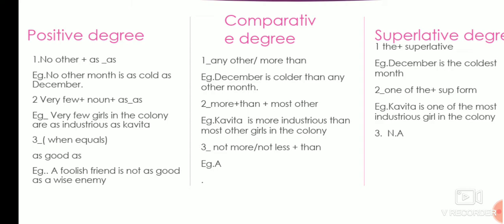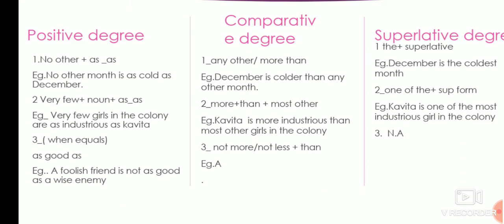There are certain words you have to remember. Like if I am using the word rich, that can be changed into richer and richest. But if I am using the word intelligent, how will it be? In comparative it will be more intelligent. In superlative it will be most intelligent. Remember it. Beautiful, more beautiful, most beautiful. So certain words where we can add "er" and "est", you have to add it. Where you cannot, you have to use more and most. So here, Kavita is more industrious than most other girls in the colony.